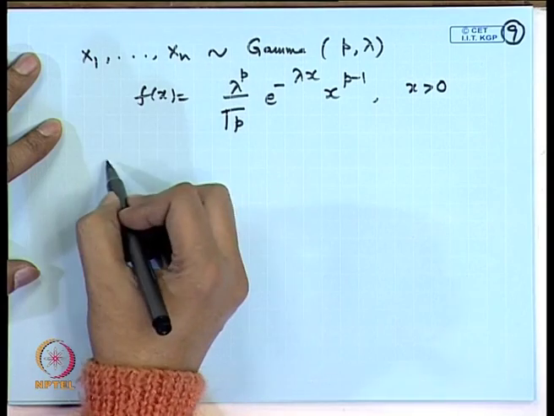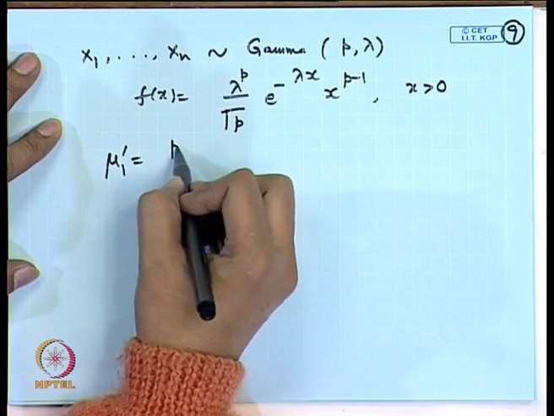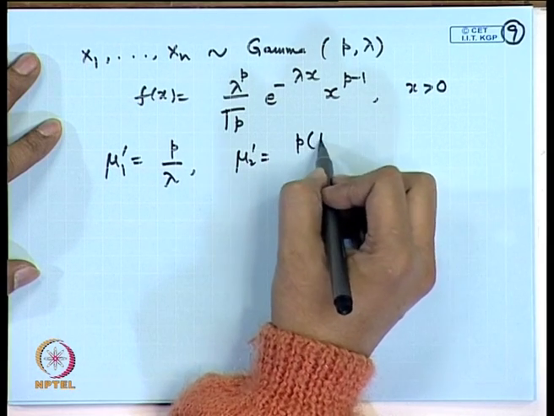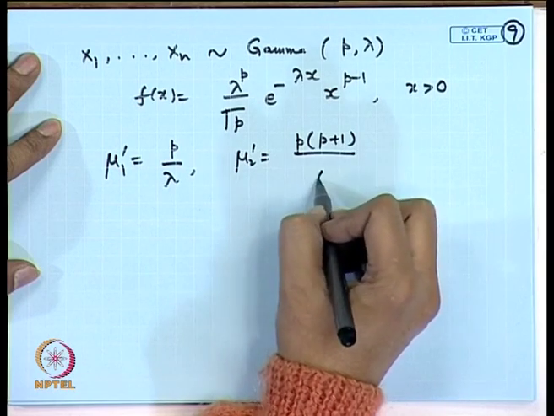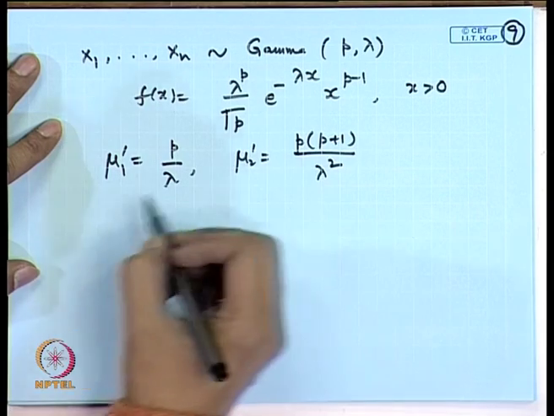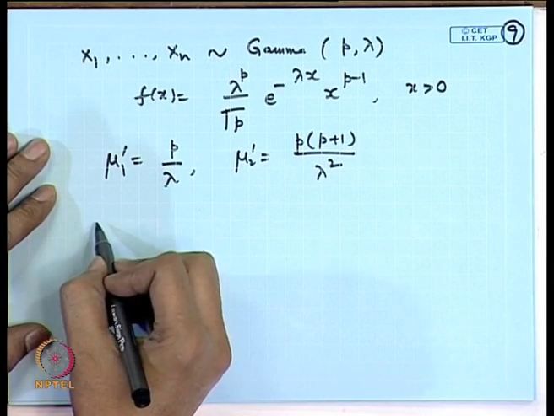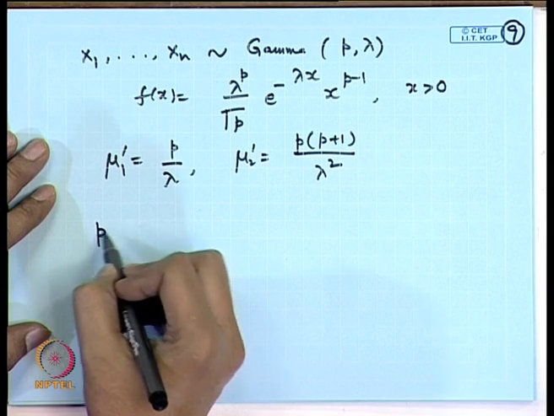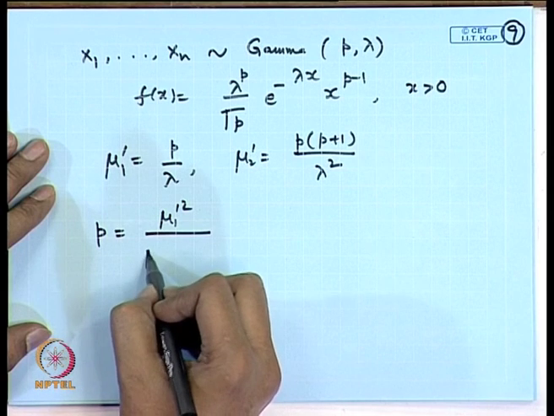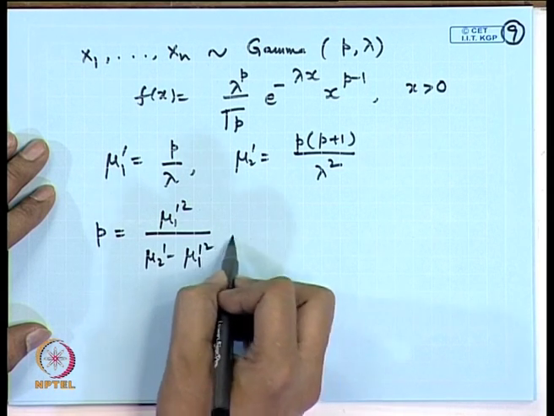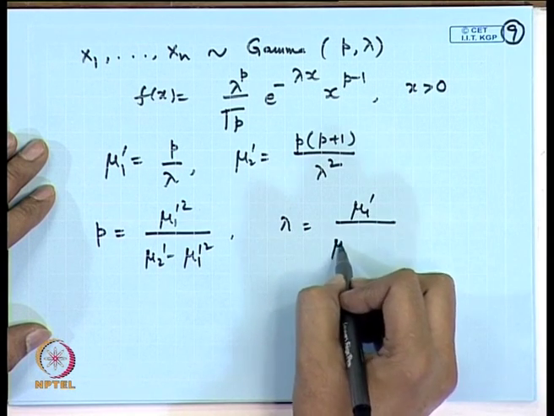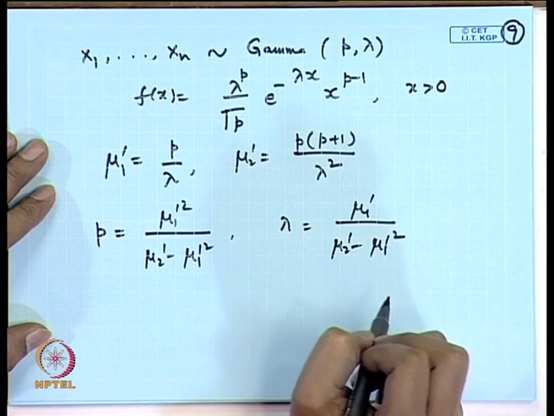In this distribution, the first moment is p by lambda and the second moment is p into p plus 1 by lambda square. Quite easily we can solve this. The solution is in the form p is equal to mu 1 prime square by mu 2 prime minus mu 1 prime square, and lambda is equal to mu 1 prime by mu 2 prime minus mu 1 prime square.